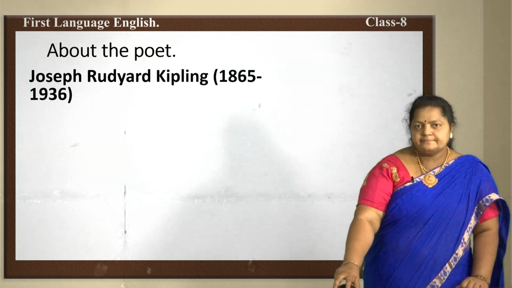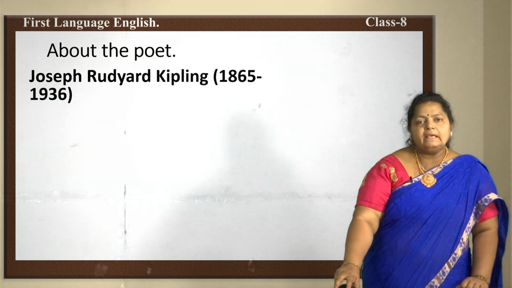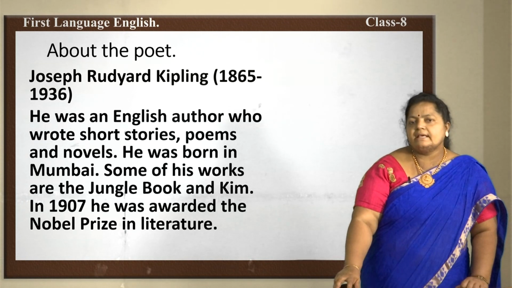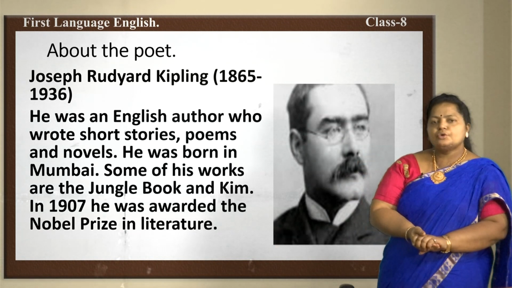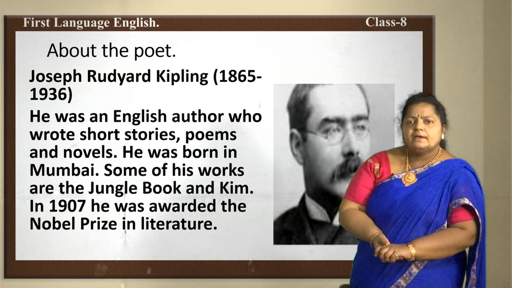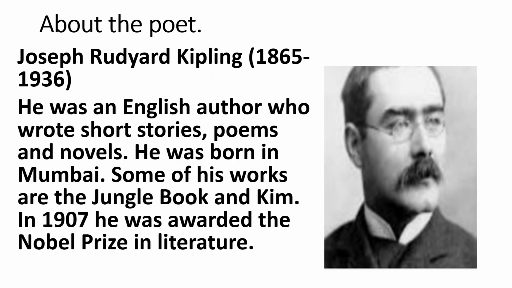About the poet, Joseph Rudyard Kipling, 1865 to 1936. He was an English author who wrote short stories, poems and novels. He was born in Mumbai. Some of his works are The Jungle Book and Kim. In 1907, he was awarded the Nobel Prize in Literature. So, very good work he has done, and he was the writer of Machines.